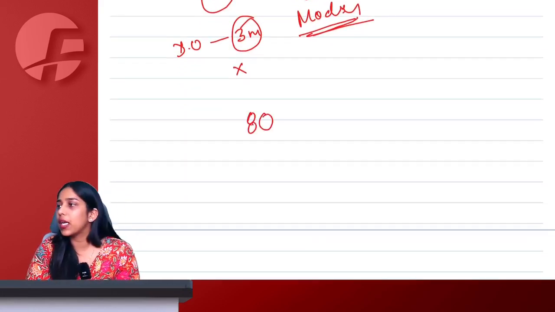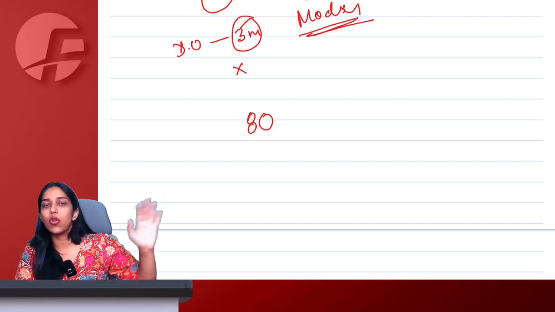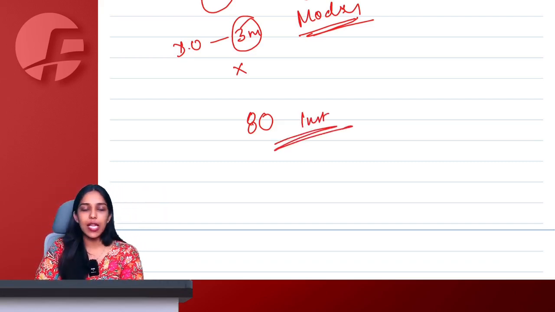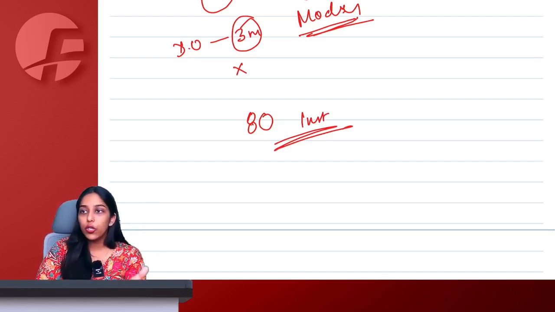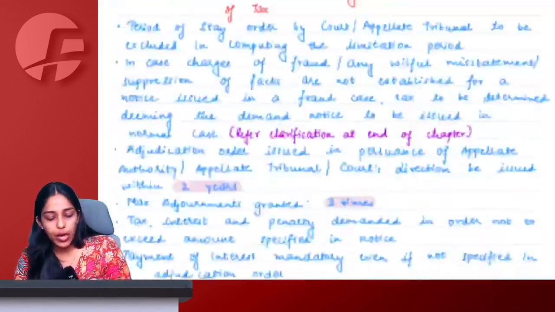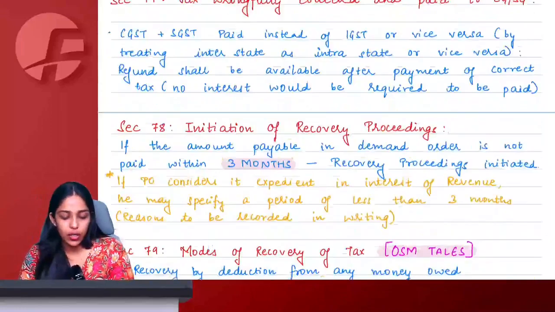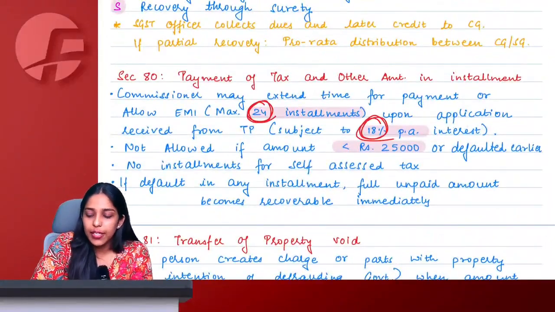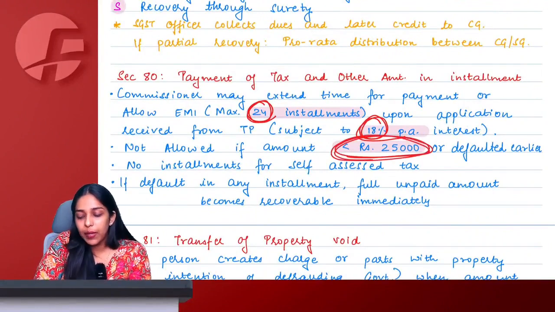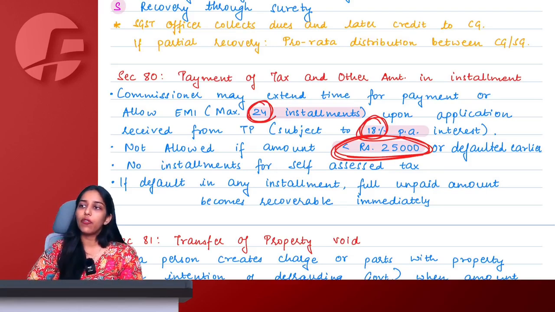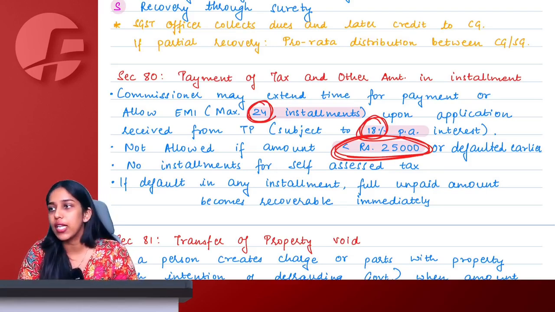Two installments of 40 becomes 80. So section 80 talks about installments, where other than self-assessed tax, you can ask for installments, and installment facility will be given to you, but along with interest. This also becomes important from the MCQ point of view. I had told you earlier also. Section 80: maximum 24 installments, interest 18% per annum, not allowed if the amount is less than 25,000 or you have defaulted earlier, and not allowed even for self-assessed tax.